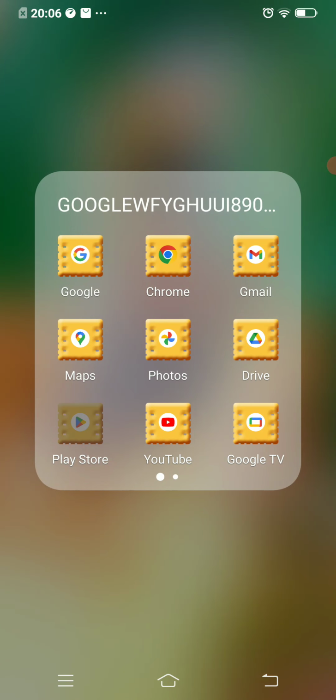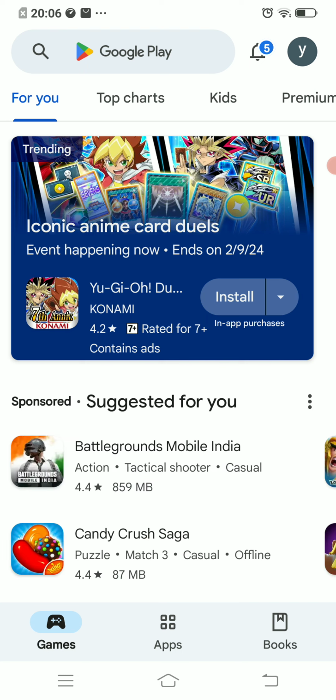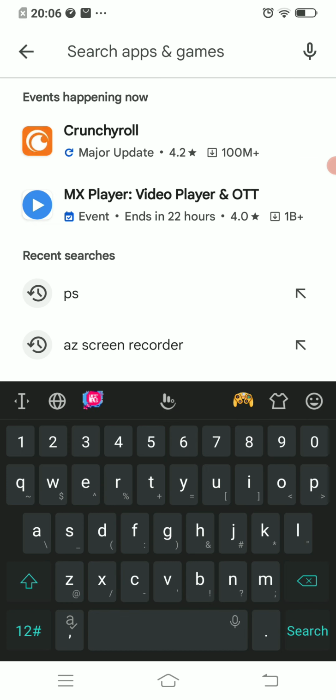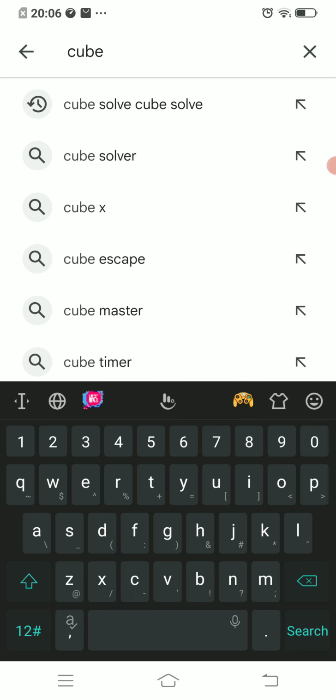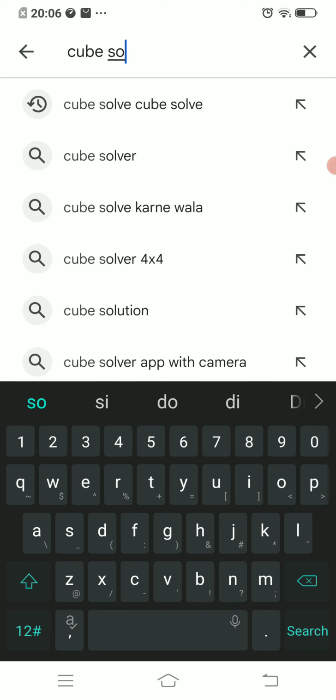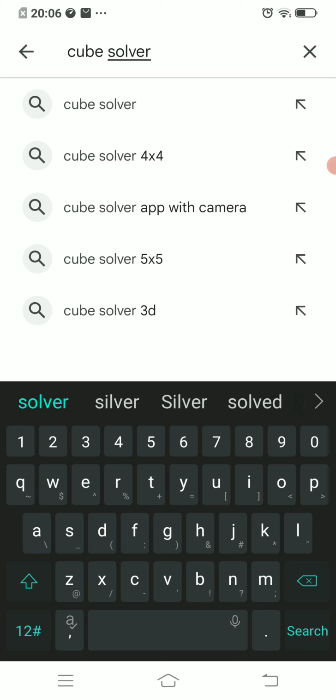So first, go to Play Store or App Store and search Cube Solver. Okay, if you don't know the spelling, I can tell you.